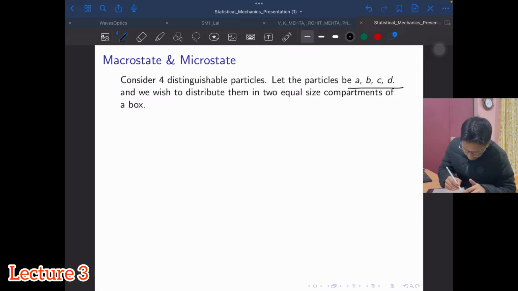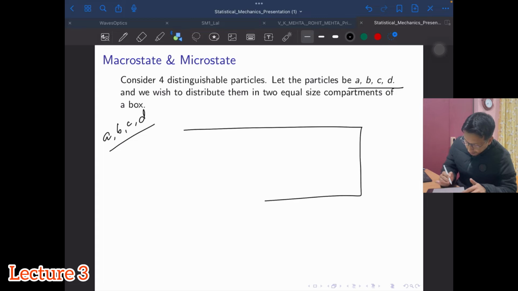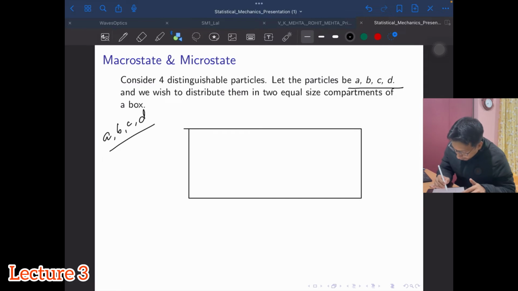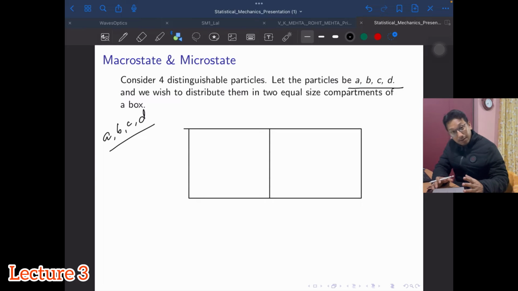So again I have 2 compartments of equal size, and this follows the principle of equal a priori probability, meaning that if I take all the 4 particles, it is equally probable for any particle to enter either compartment. So I call them compartments A and B.